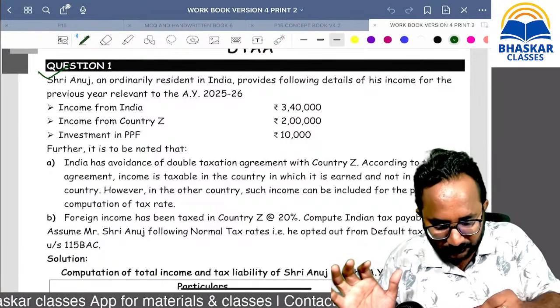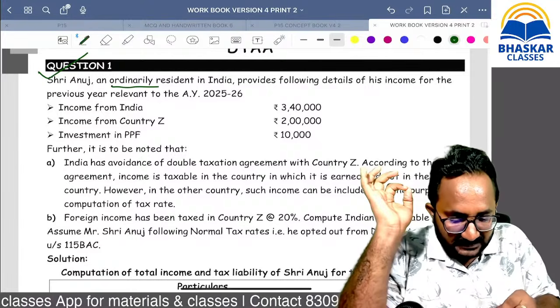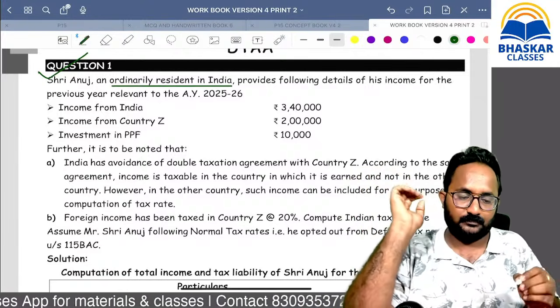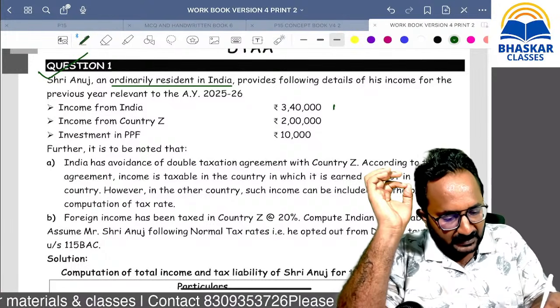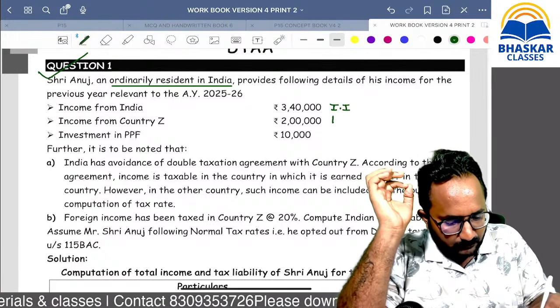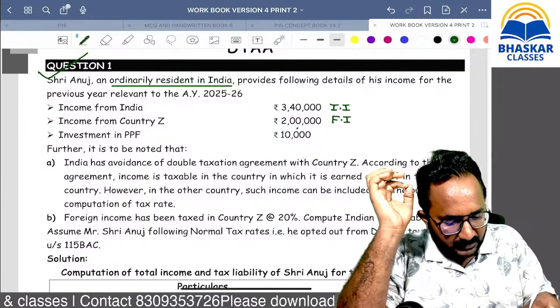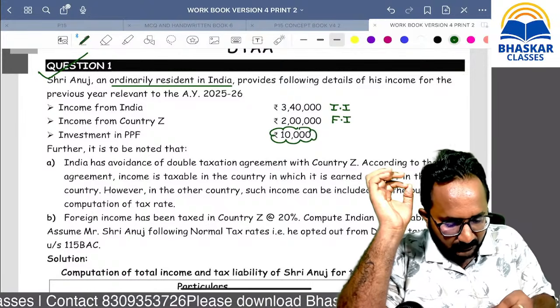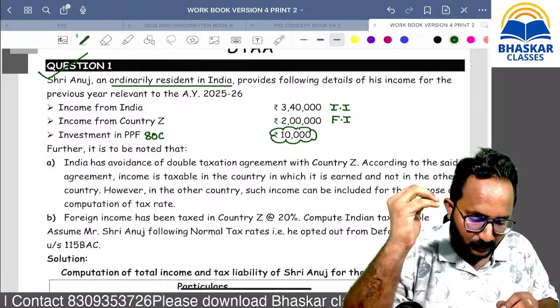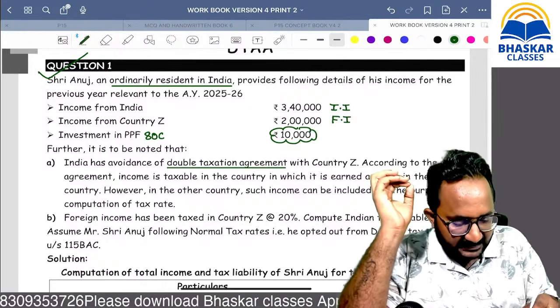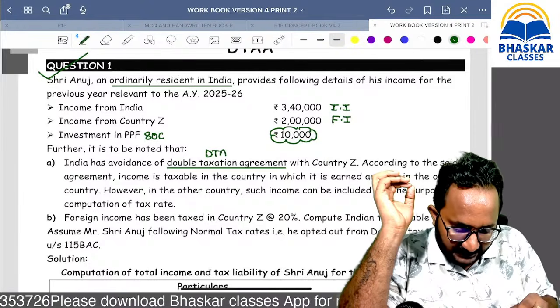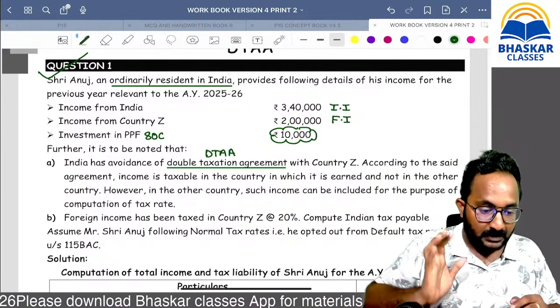Simply, Shri Anuj is a resident and ordinarily resident. His income from India, so this is an Indian income, and this is a foreign income from a country. It is investment in PPF. They are given for the deduction purpose. So India has a DTAA with the country Jet. There is a DTAA, that's why it is a bilateral relief only.